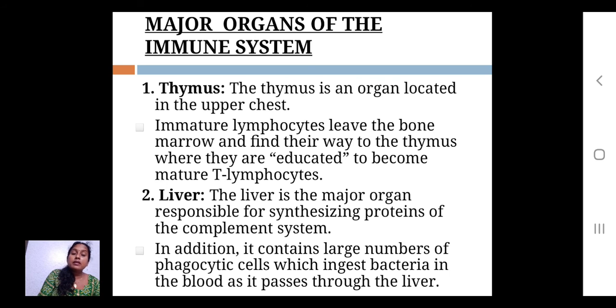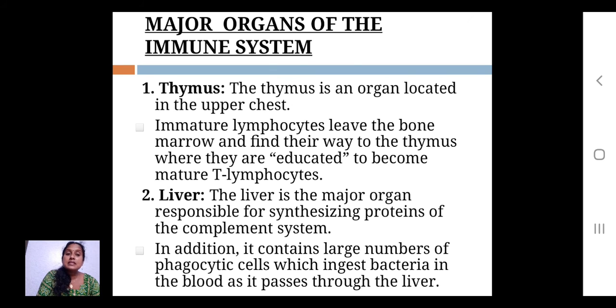In addition, a large number of phagocytic cells are also present in the liver. What do we mean by phagocytic cells? Phagocytic cells are the first defense system. That means after immediate entry of the foreign substances, these phagocytic cells go there, attach to the foreign substances, and try to engulf or inactivate that material. That is how they work in the defense system or in the immune responses.